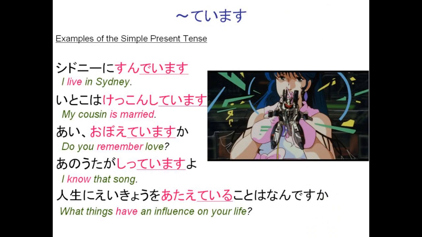Examples of the simple present tense. Shidoni ni sundeimasu. I live in Sydney. Now, in English, we use the present tense, live. You could say I'm living in Sydney, but we can also just say I live in Sydney. In Japanese, you need to say I'm living in Sydney, Shidoni ni sundeimasu, because this describes the current status. Another example is Itoko wa kekkon shiteimasu. My cousin is married. So we need to use the simple present tense because she's currently in the state of being married. Okay, and there are some other examples which you guys can read for yourselves.